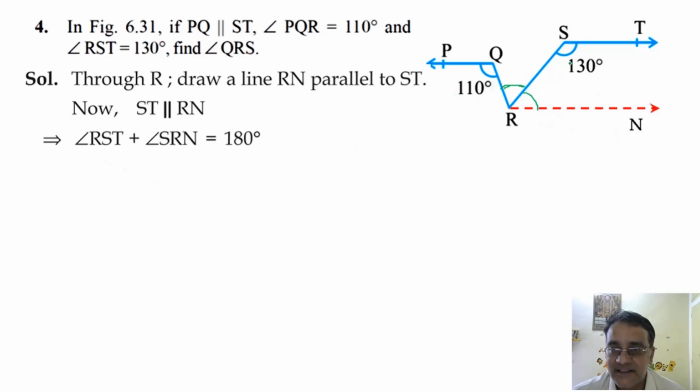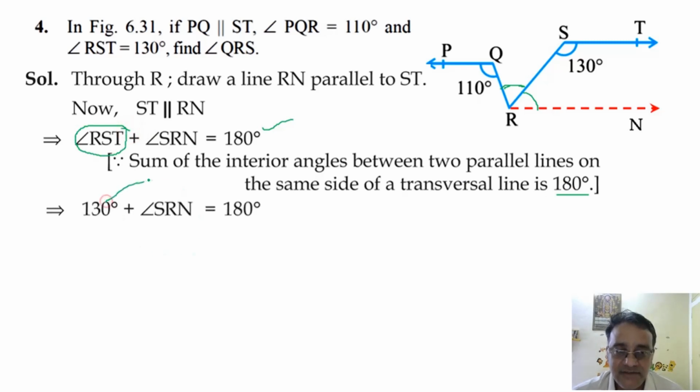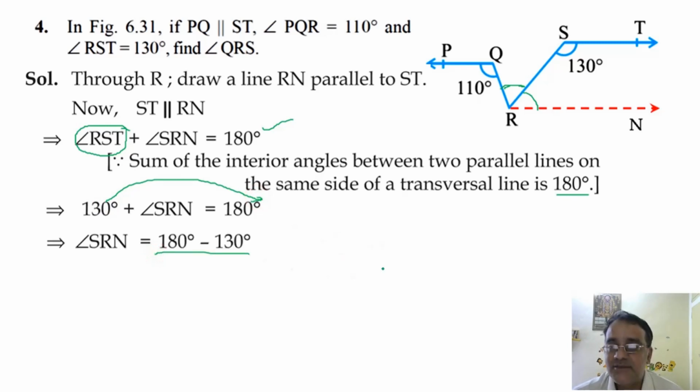RST, the sum of these two angles is 180 degree. Co-interior angles: the sum of the interior angles between the two parallel lines on the same side of the transversal line is 180 degree. And this angle is already given as 130 degree. And we'll shift 130 degree to this side. It will become minus 130 degree. And 180 degree minus 130 degree is 50 degree. Right, we got 50 degree. Now we have to find this angle.